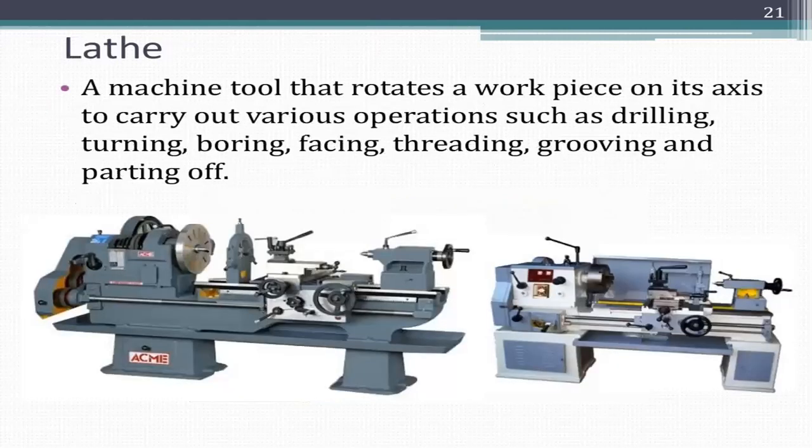Lathe. It is a machine tool that rotates a workpiece on its axis to carry out various operations such as drilling, turning, boring, facing, threading, grooving, and parting off. The workpiece is held in a chuck. The spindle and the chuck will be rotating, so the workpiece rotates. The tool will be stationary, held in a tool post. In this lathe, we can do drilling, turning, boring, facing, threading, grooving, and parting off operations.